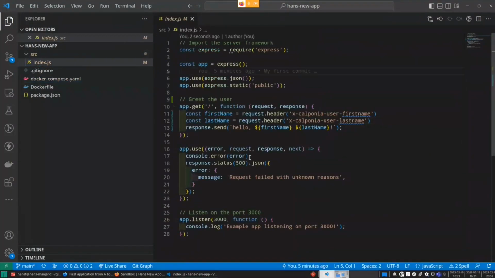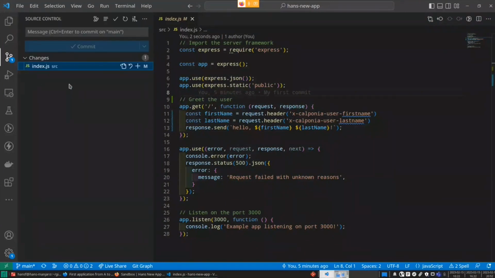I've added some new header requests we can use to get the first and the last name of the user and greet the user if he's entering our application. So we also provide the user ID you could use to fetch other data from our API. We will take a look into the API in any second, but let me first commit our changes.